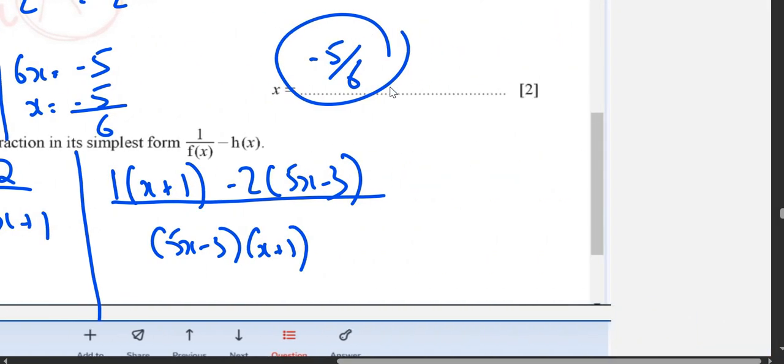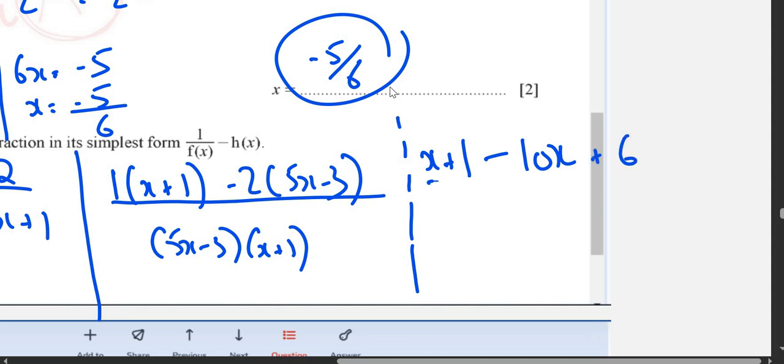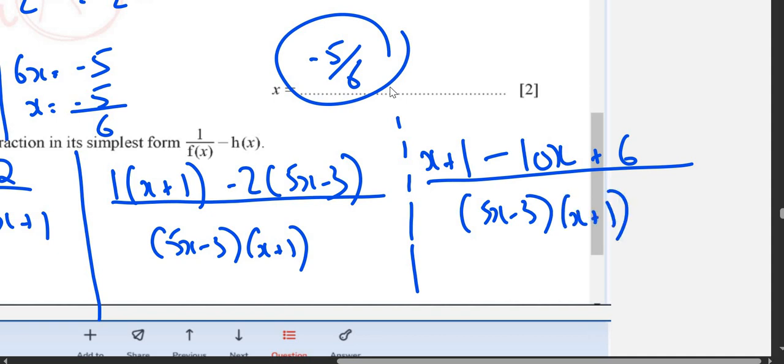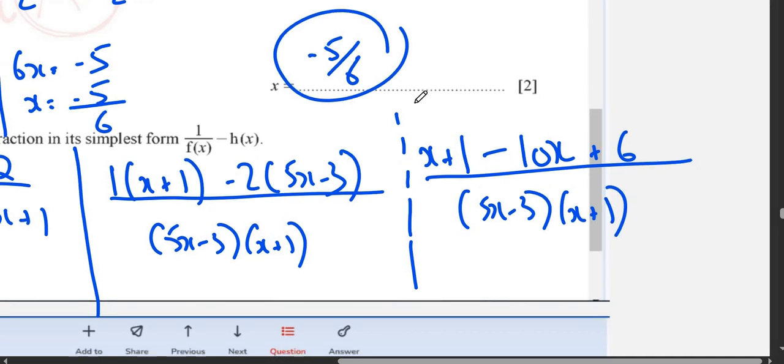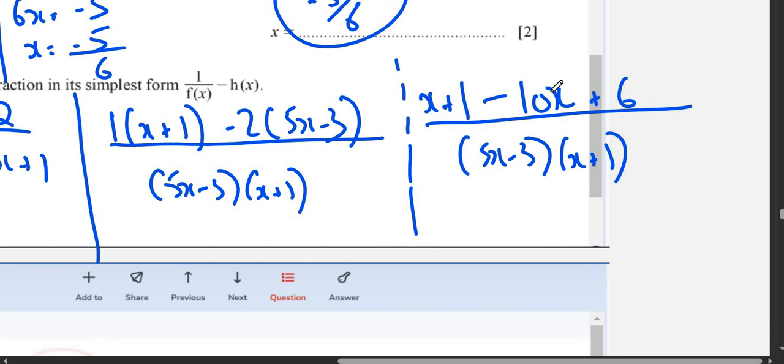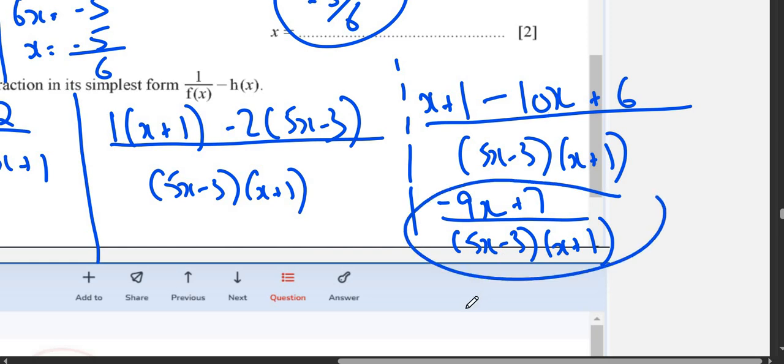Alright, so 1 multiplied by x plus 1 minus 2 multiplied by 5x, which is 10x, minus 2 multiplied by negative 3 is plus 6, upon 5x minus 3 and x plus 1. So x minus 10x is negative 9x, 1 plus 6 is 7, upon 5x minus 3 bracket x plus 1. This is going to be your answer.